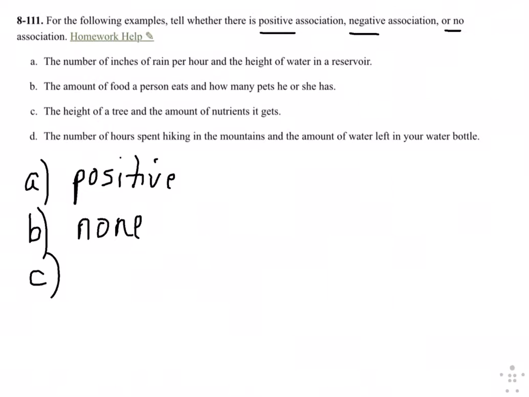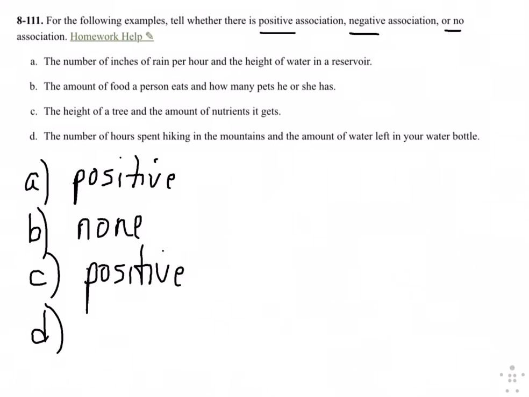For C, the height of a tree and the amount of nutrients it gets. So the height of a tree and the amount of nutrients, clearly I'm not an arborist, if that's the correct word, but I would assume that as the tree gets higher and bigger, it needs more nutrients, so it would get more nutrients out of the soil. So I would say as the height increases, the amount of nutrients increases, which would make it a positive correlation.